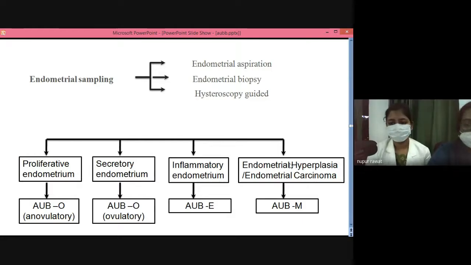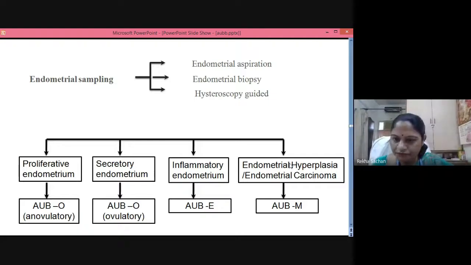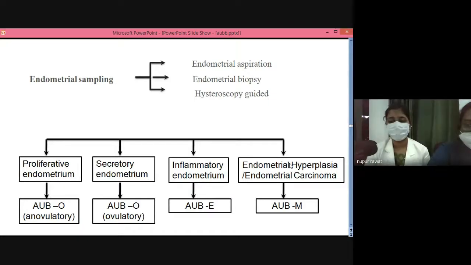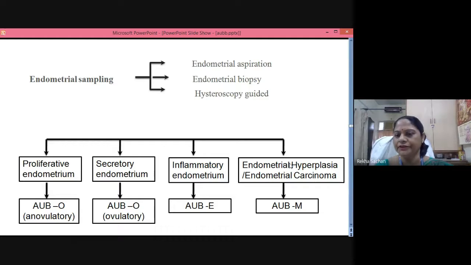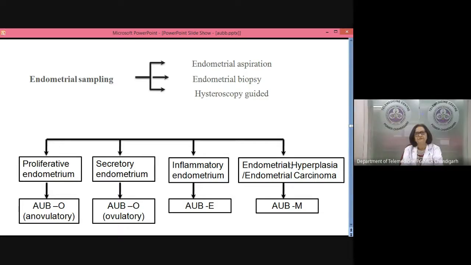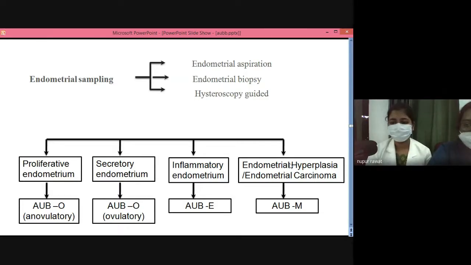Because it can lead to carcinoma, it can lead to malignancy. Both can lead to malignancy, but what is the difference? The rate of progression to endometrial carcinoma in cases of endometrial hyperplasia with atypia is almost 28%, ma'am. Without atypia, ma'am, it is 1%.